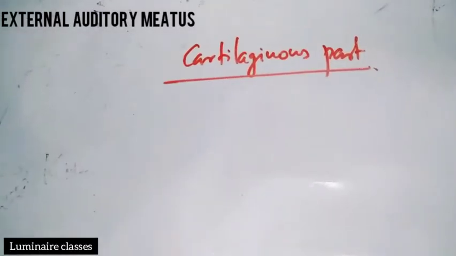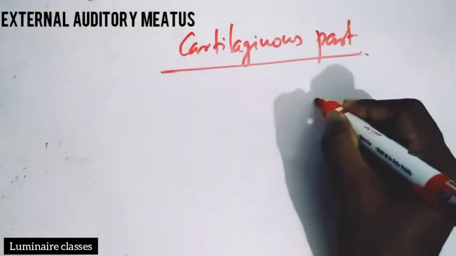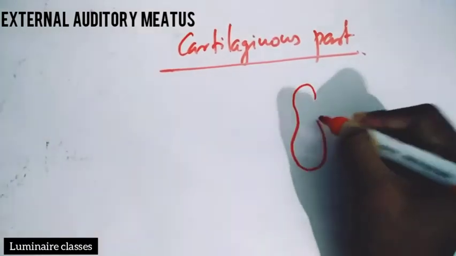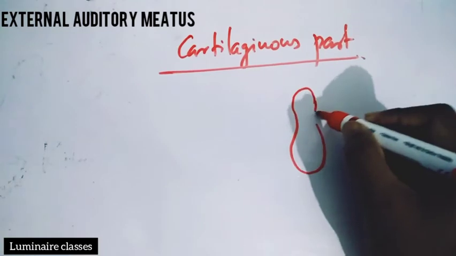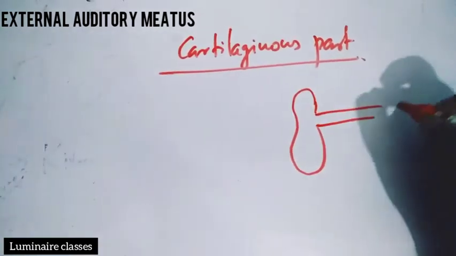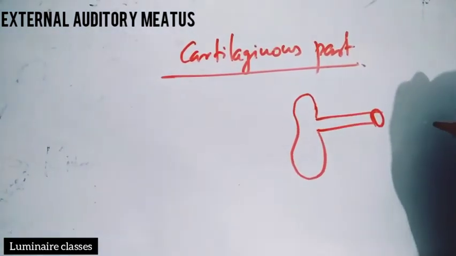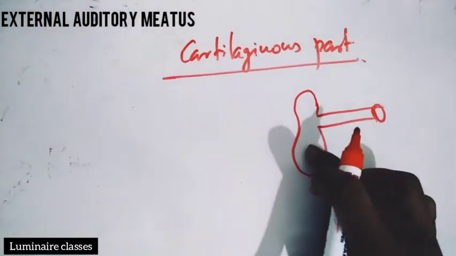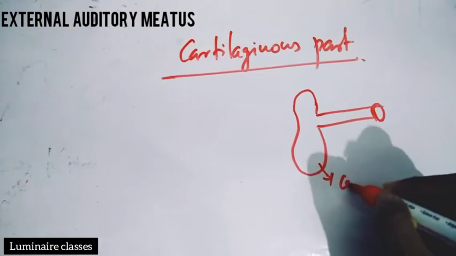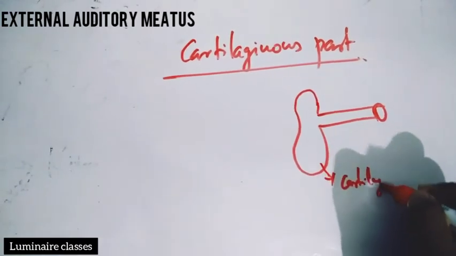Talking about the cartilaginous part, as you know, the external ear consists of initially the external auricle or pinna, then external auditory tube, then tympanic membrane. As we all know, the auricle is also made up of cartilage, right?